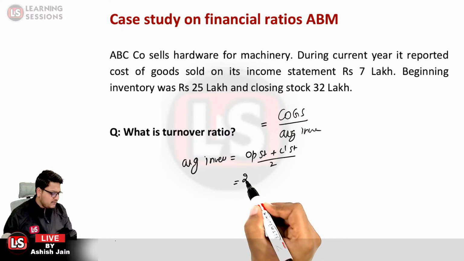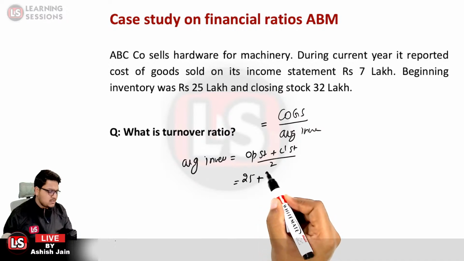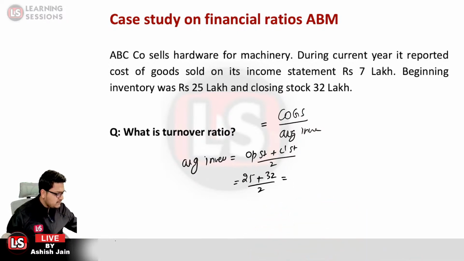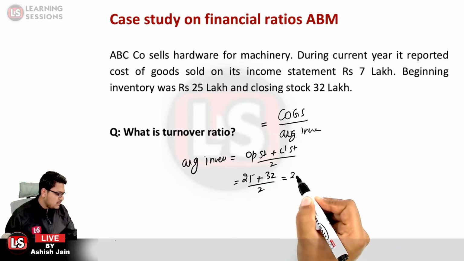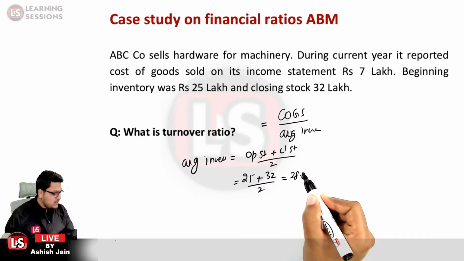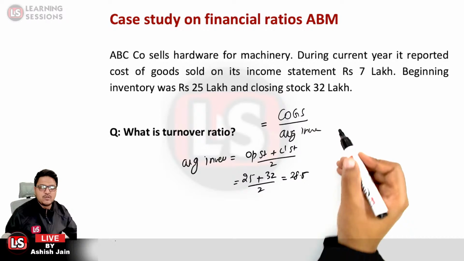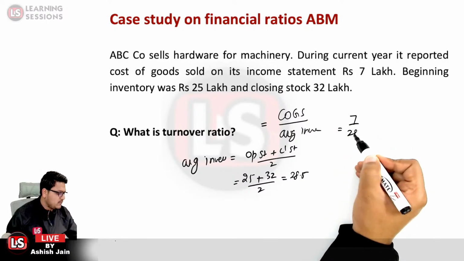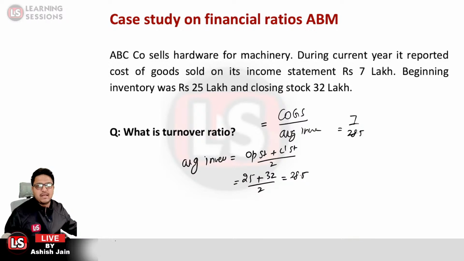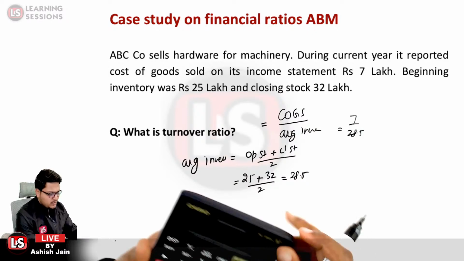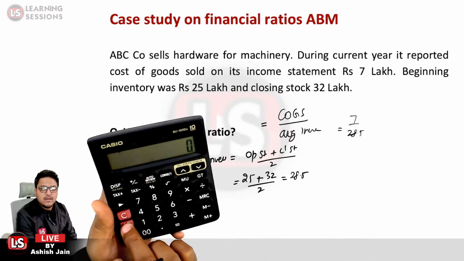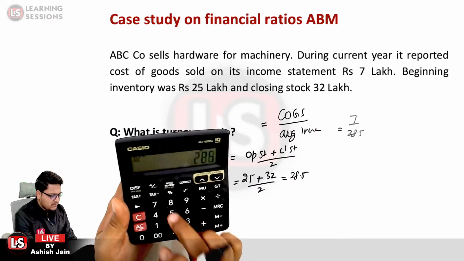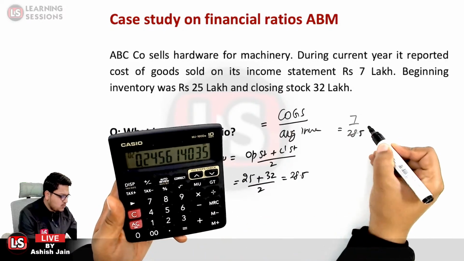Opening stock is 25 lakh plus closing stock is 32 lakh, divided by 2. That is 57 divided by 2, which is equal to 28.5. And what will be the COGS value over here? It is already given, that is 7 lakh. So 7 lakh divided by 28.5, that comes out to be 7 divided by 28.5, that is equal to 0.2456.